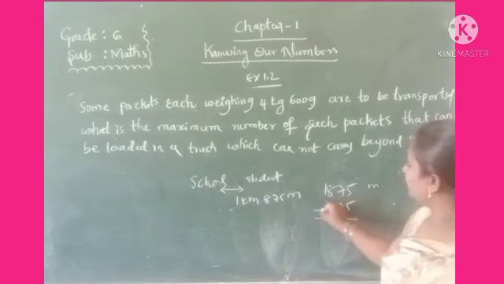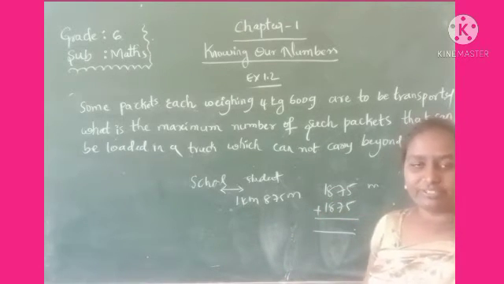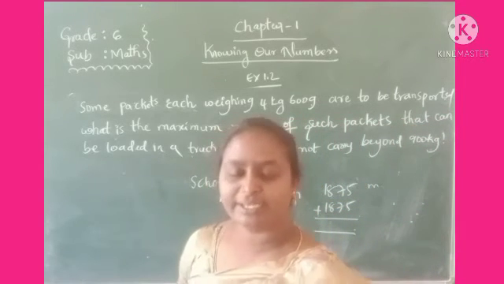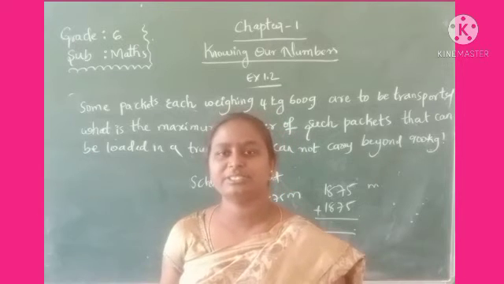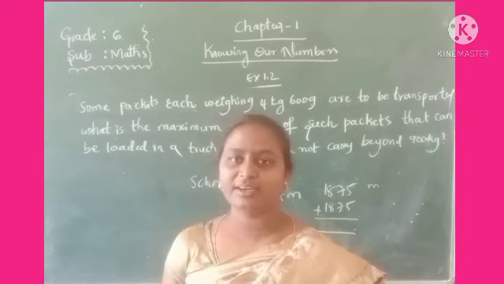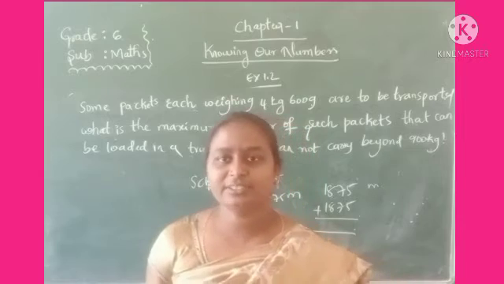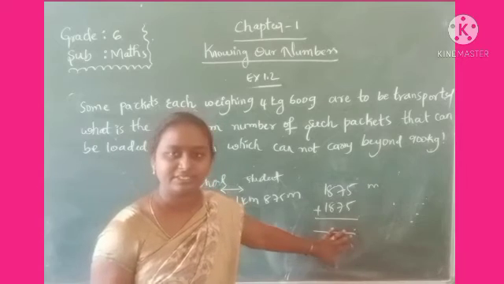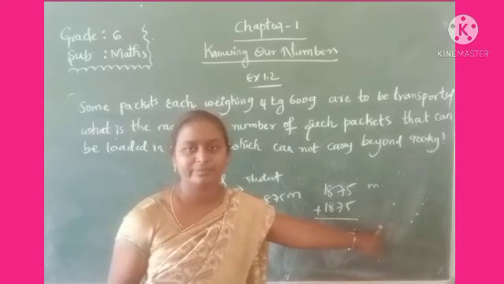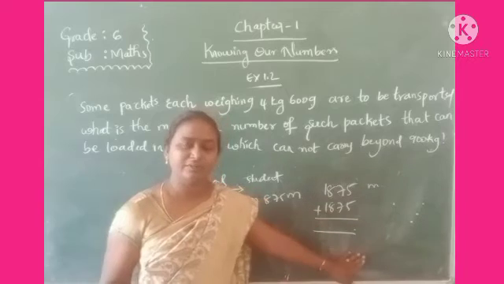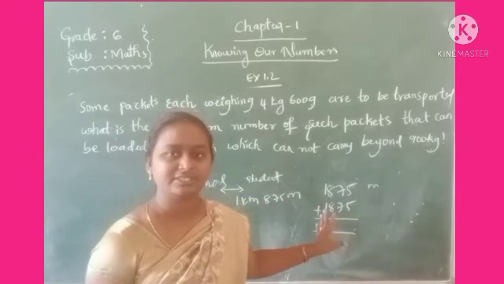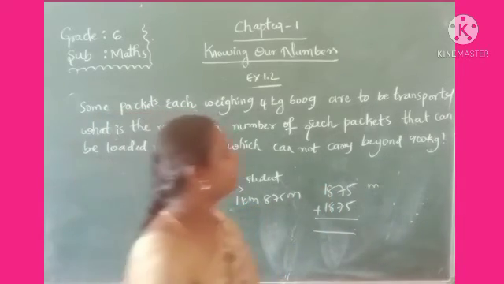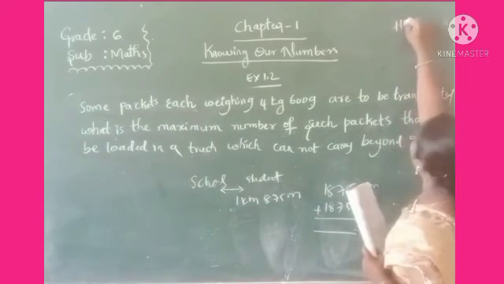Both ways means you have to do the addition. After that, what do you have to find? The total distance covered by her in 6 days. For 6 days, how much distance does the student cover? After doing the addition, you will get some distance. Then you multiply by 6. Then you will know the total distance covered by the student in 6 days. Okay now, right? You have to do this homework.